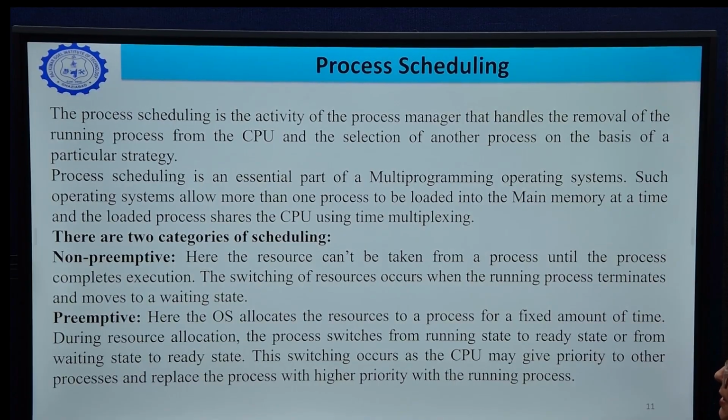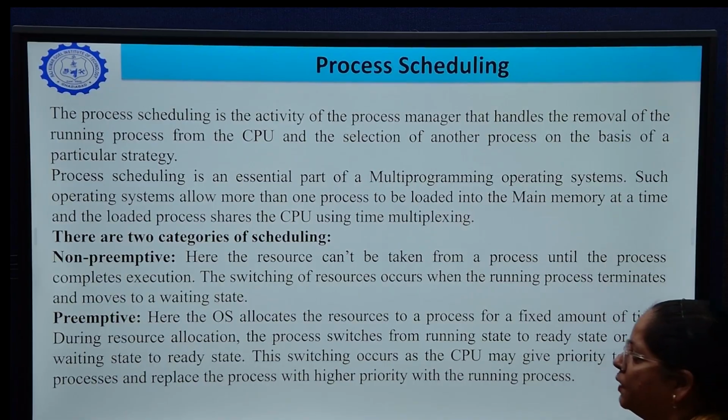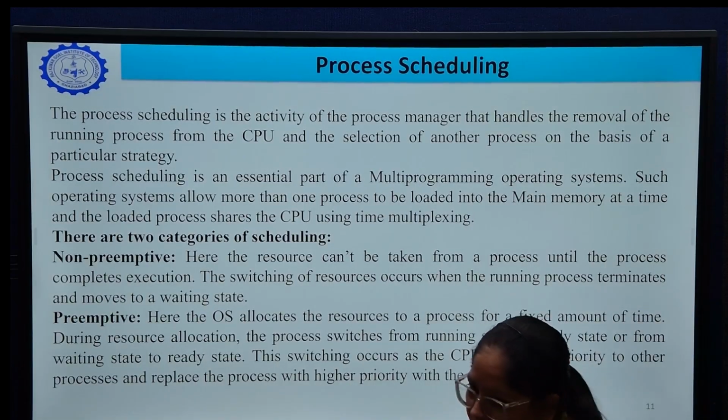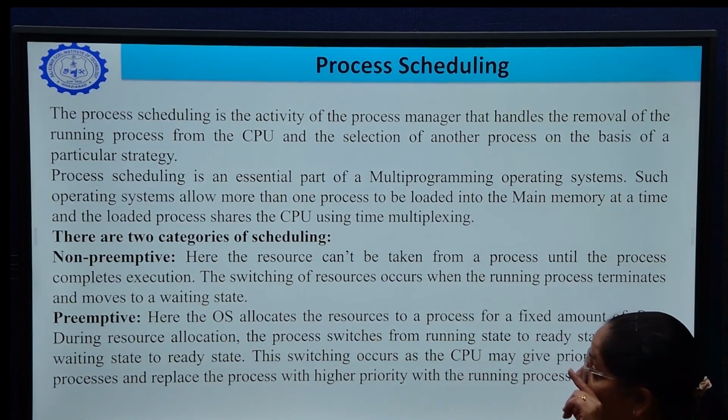Process scheduling is an essential part of multiprogramming, as we already talked about. Such operating systems allow more than one process to be loaded into the main memory at a time, and the loaded processes share the CPU using time multiplexing. There are two categories of CPU scheduling.